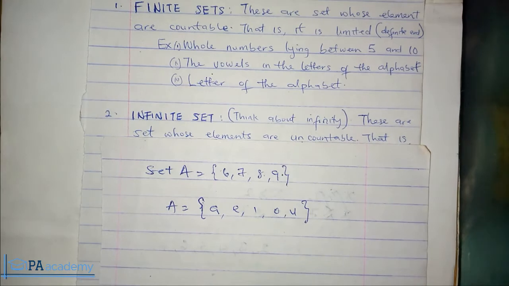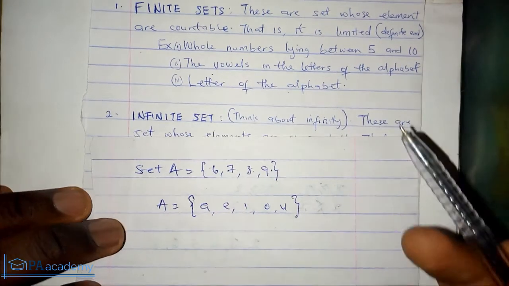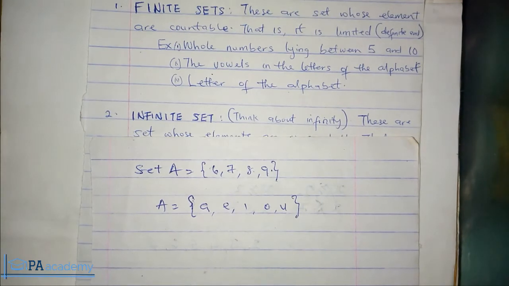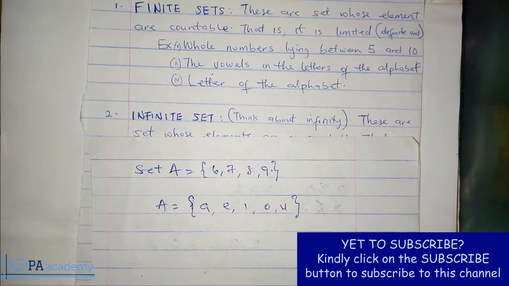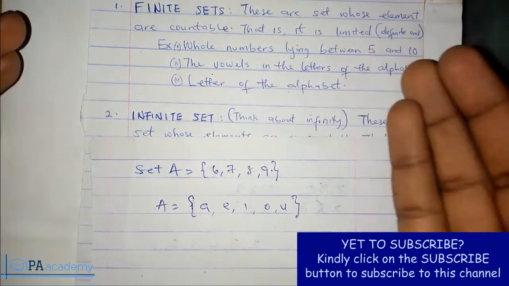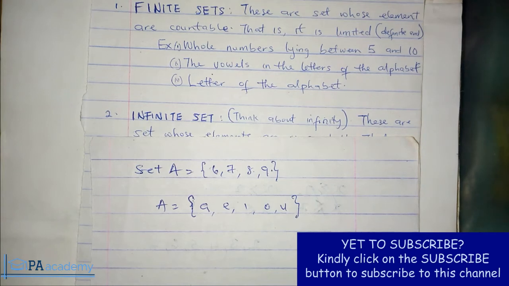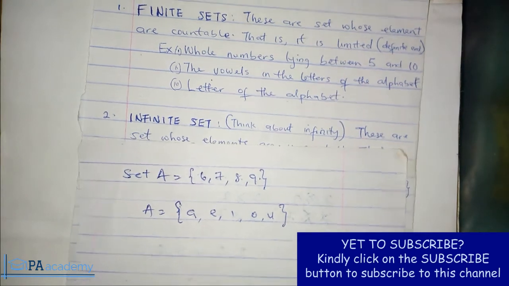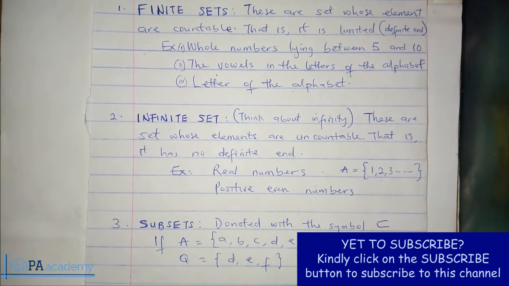These are sets whose elements are countable. Then the last one is the letters of the alphabet. If you have to write the letters of the alphabet, how many are they? They are 26. You are not expected to have more or less than 26. If that represents a set, you can see that it is well defined. Nothing less, nothing more than 26. With these three examples, I believe you'll be able to understand what we mean by a finite set.